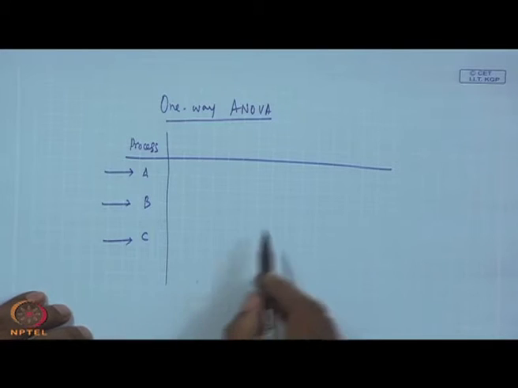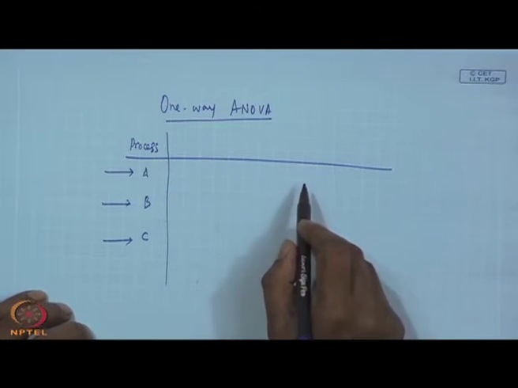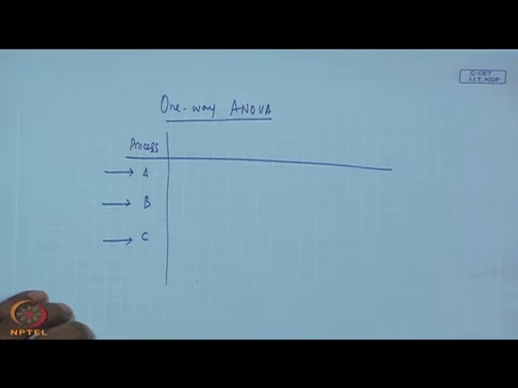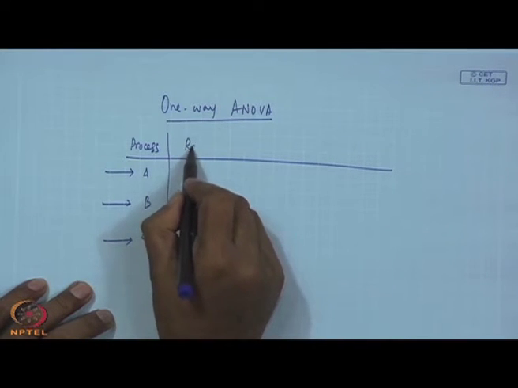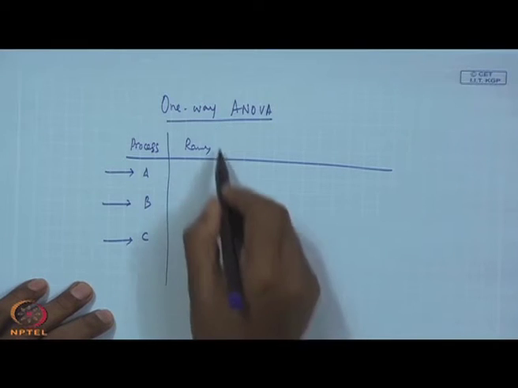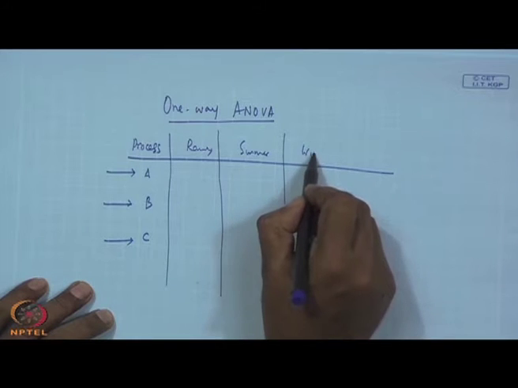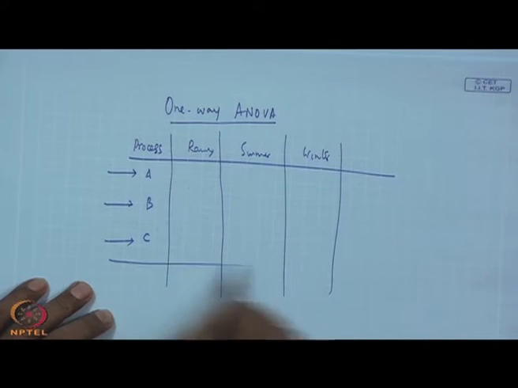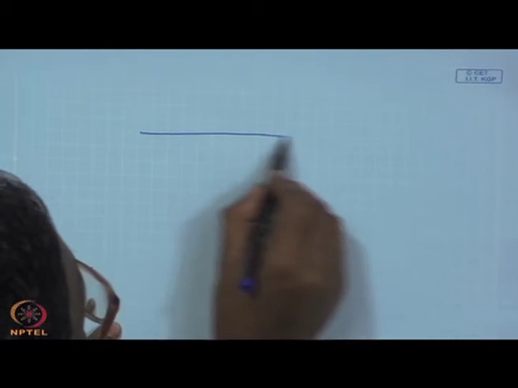Now, what is the guarantee that the process will perform equally over the seasons? It may so happen that during rainy season the performance will be bad, then summer and winter. Second issue may be the process operators.